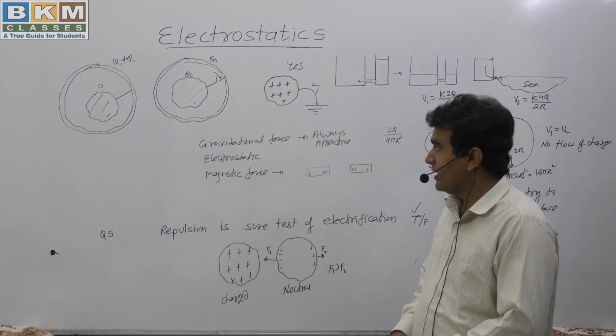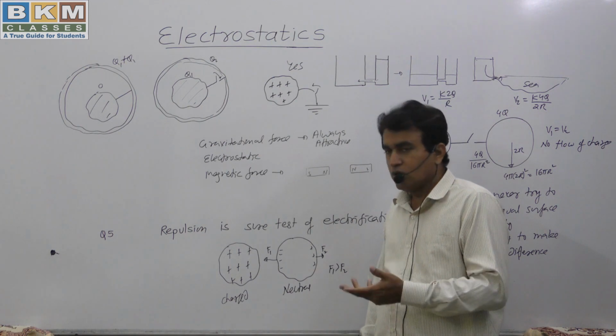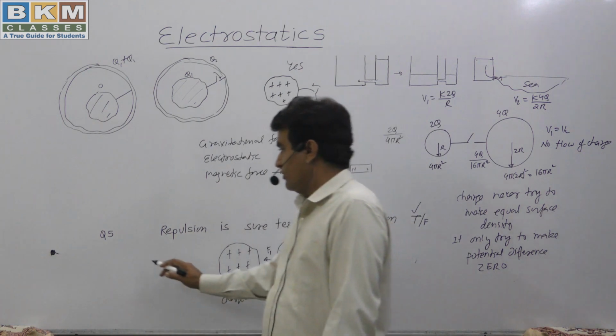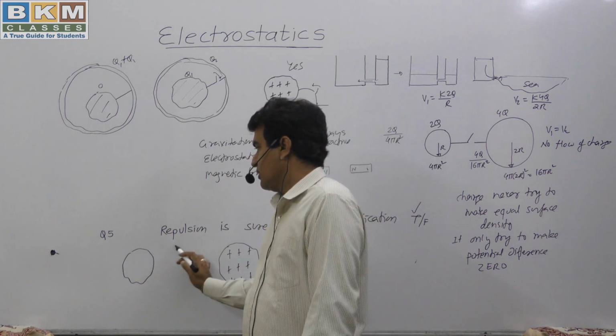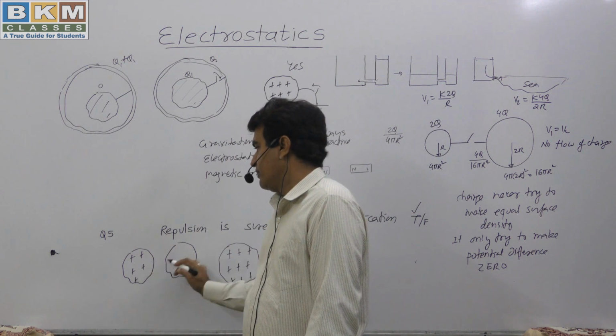So we can say that a charged body can attract a neutral body. So in the case of attraction, we cannot be sure that both bodies are charged. But if two bodies have the same type of charge, only then can they repel.